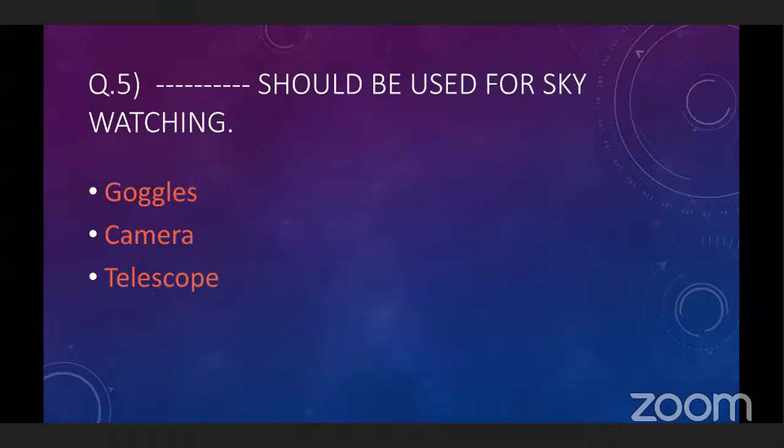Next question. Dash should be used for sky watching. Telescope. Yes. For sky watching, binoculars or a telescope should be used. Telescope or binoculars are instruments through which we can see distant objects as near to us.